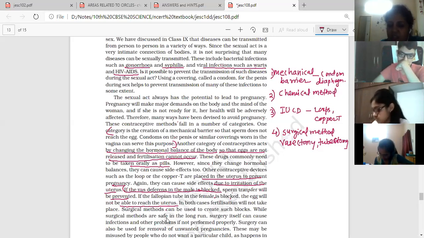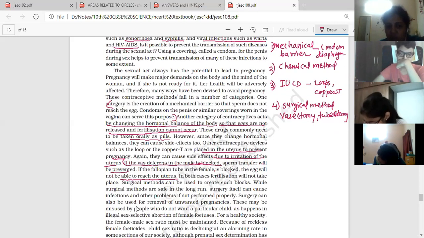While surgical methods are safe in the long run, surgery itself can cause infection and other problems if not performed properly. Surgery can also be used for removal of unwanted pregnancies. These may be misused by the people who do not want a particular child, as happens in illegal sex selection, abortions, or female feticides.